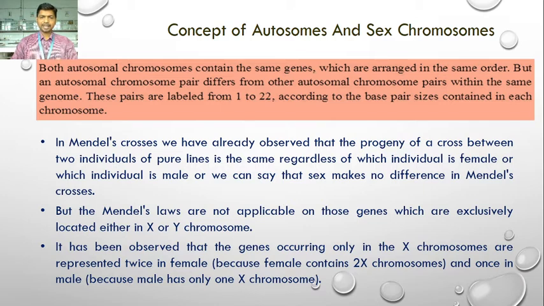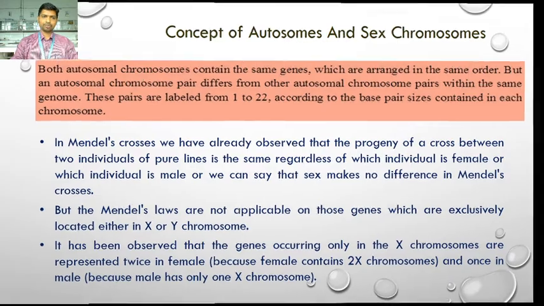It has been observed that the genes occurring only in the X chromosome are represented twice in female, because female contains 2 X chromosomes, and once in male, because male has only one X chromosome and one Y chromosome.